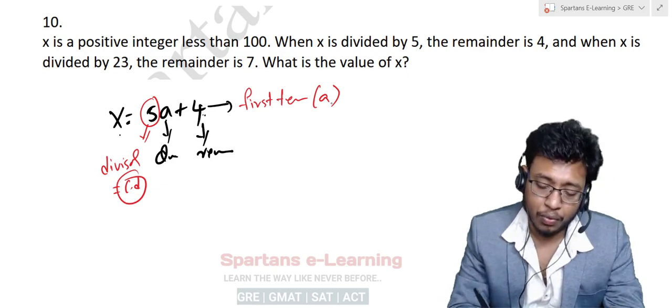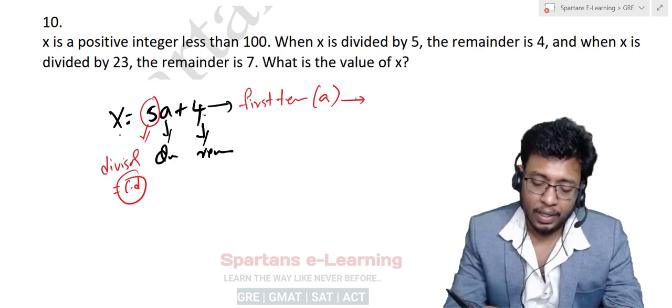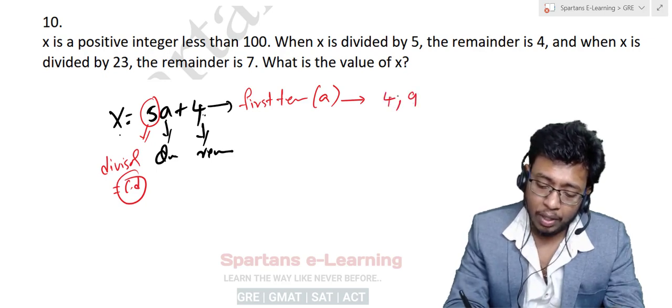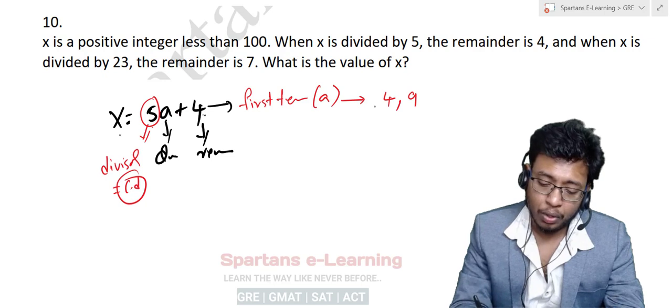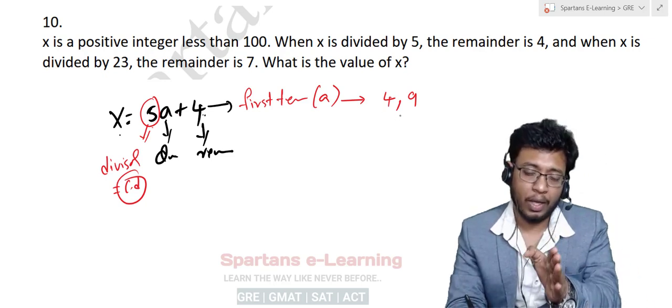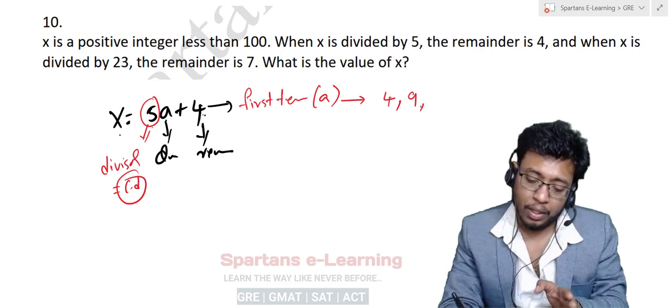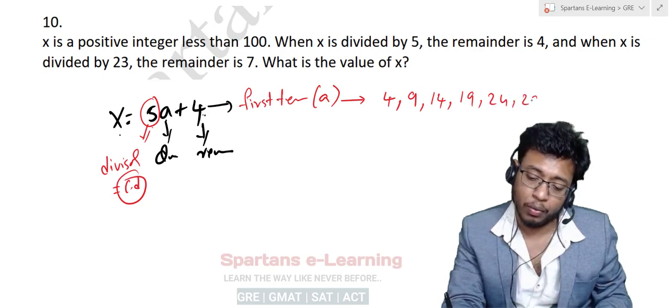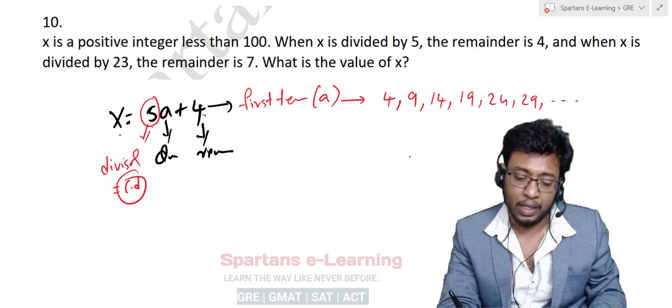So 5a plus 4, this one you can write as: your first term will be 4, next term will be 9. Why? Because common difference is 5. So common difference is 5 means next term will differ by a value of 5. Your next term will be 14, right? Your next term will be 19, next term will be 24, next term will be 29, and so on, right?